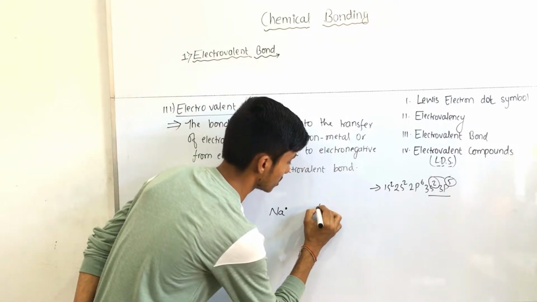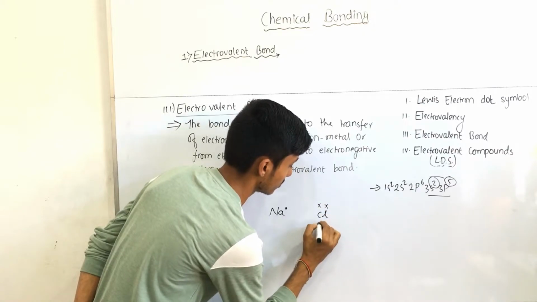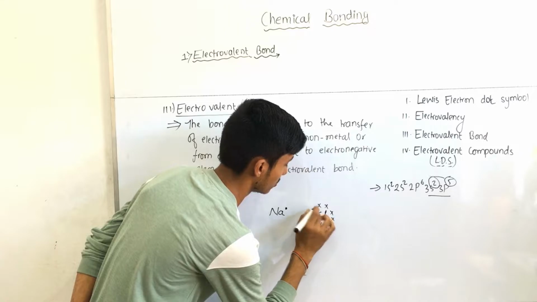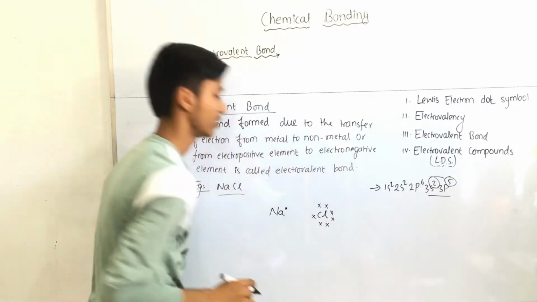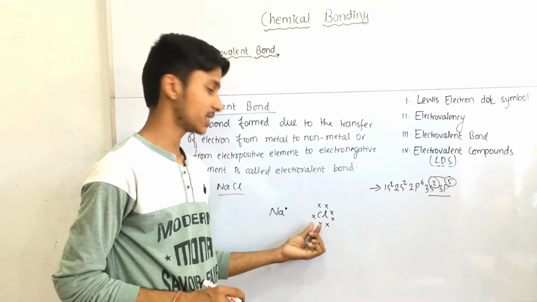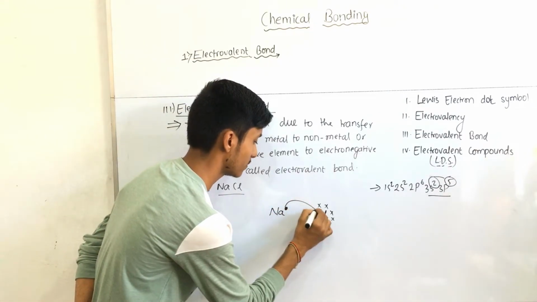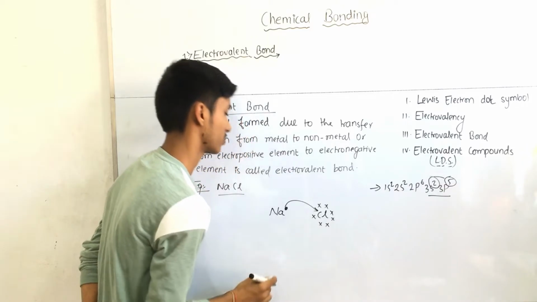So we represent these 7 by cross symbols. Chlorine has 7 valence electrons, and this electron gets transferred to chlorine.